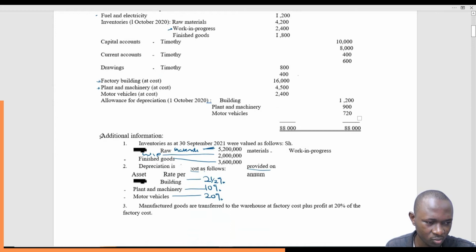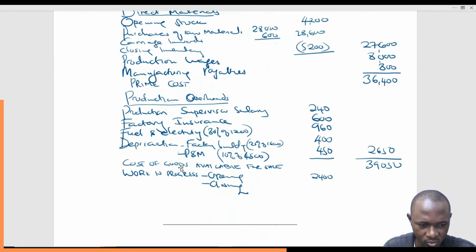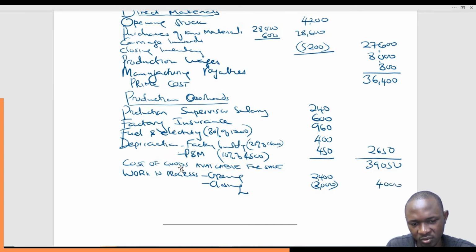And then closing stock, work in progress. This one is what we're talking about, 2,000. So we less the closing stock from opening stock, just like we did. Remember, even here we have opening stock less closing stock, the same reasoning. So this will give us, is it 4,000? Sorry, it's 400, not 4,000. So this will give us 39,450.